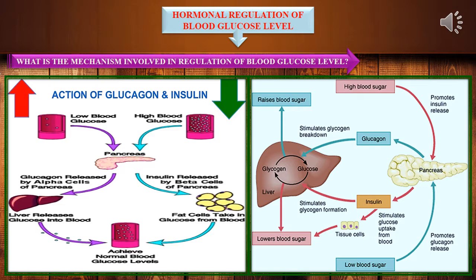At high blood glucose level, pancreas is indicated to release insulin from beta cells. Thereby, glucose is utilized by the fat cells, so that it brings blood glucose level to normal. Thereby, these 2 hormones are playing the main role in controlling blood glucose level in the body. So this is the mechanism involved in regulation of blood glucose level in the body.